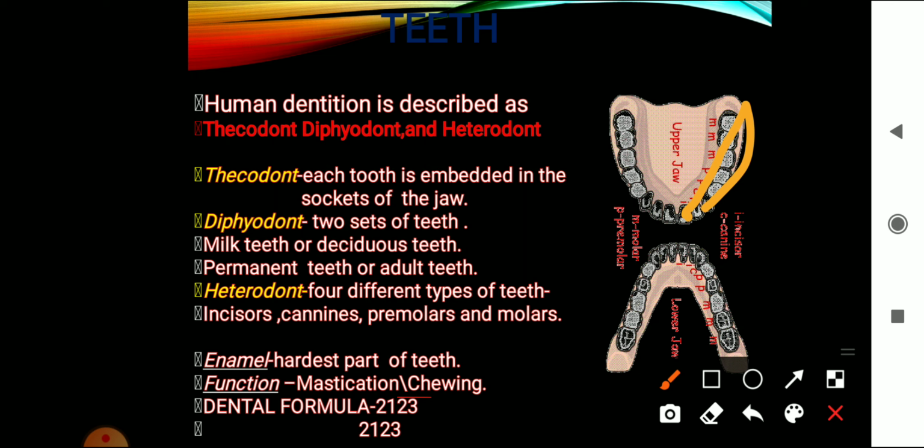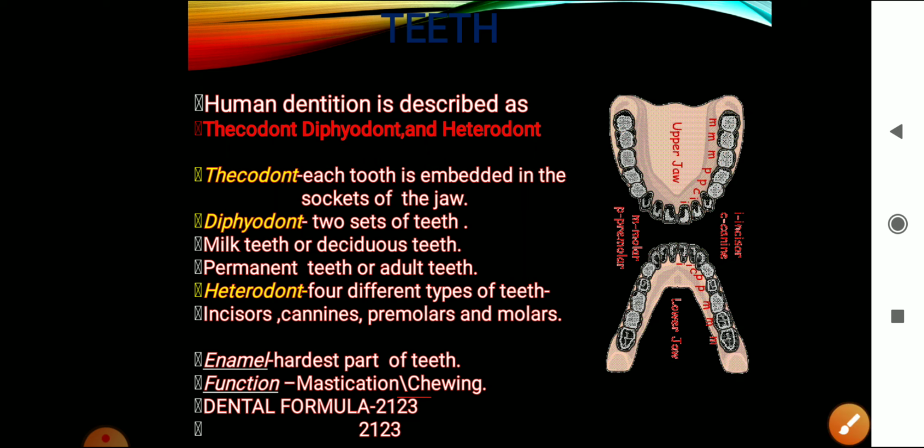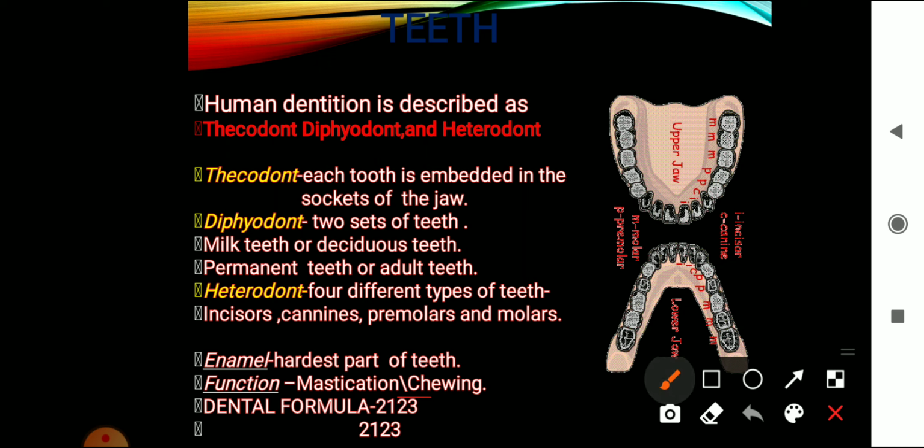We have 8 teeth here and 8 teeth here. These 8 teeth, starting from this.